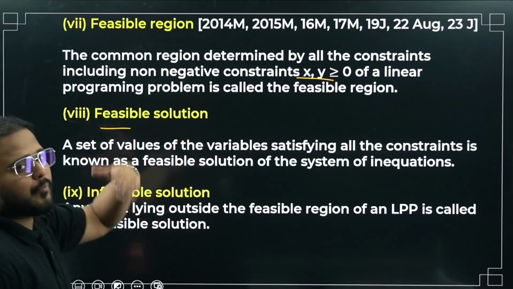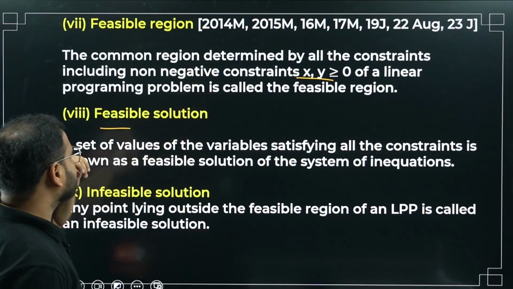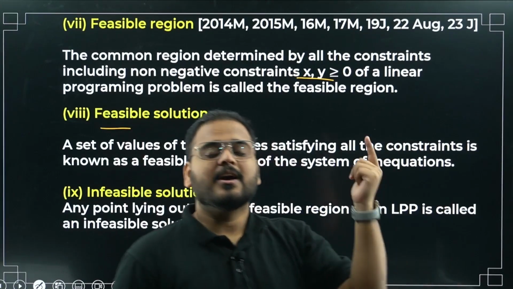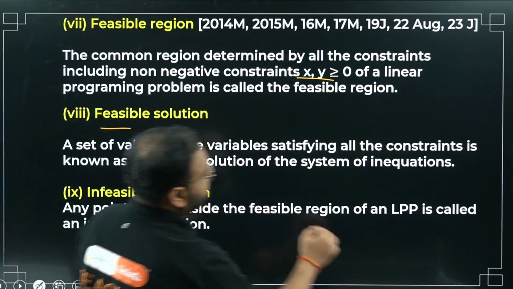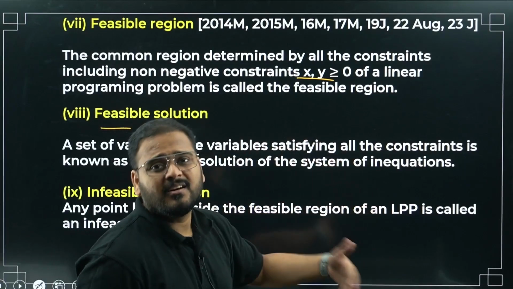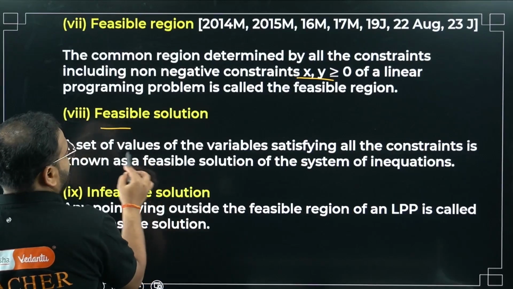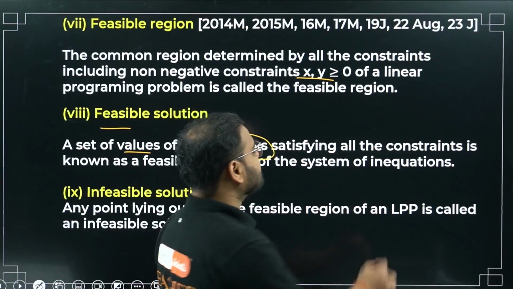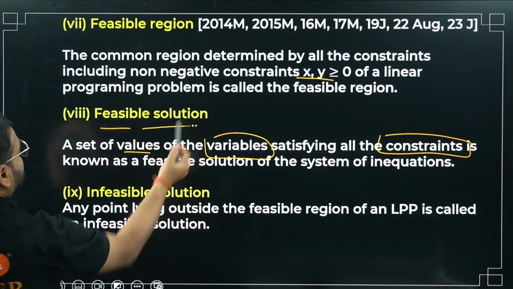Feasible solution: the points, the solutions, the coordinates in the feasible region are called feasible solutions. A set of values of the variables x and y, in the feasible region, that satisfy the constraints. Basically, those values of the variables which satisfy the constraints and are present in the feasible region are called a feasible solution.